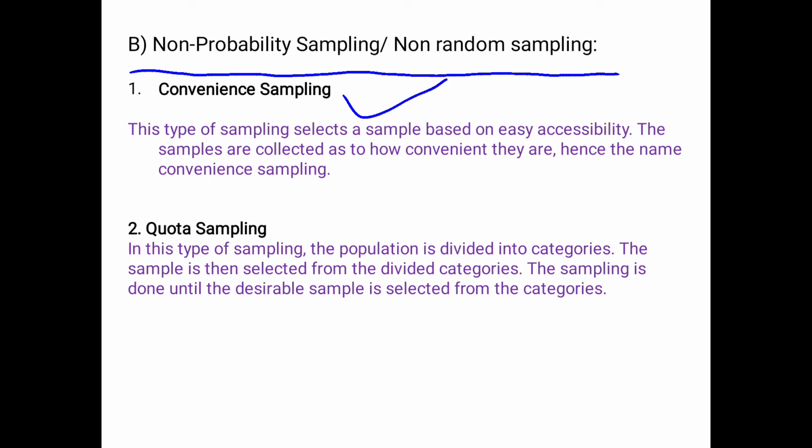Samples are selected from the population only because they are conveniently available to the researcher, and that is why this method is called convenience sampling.